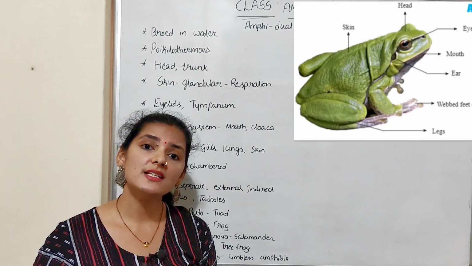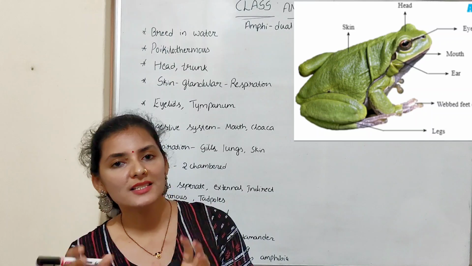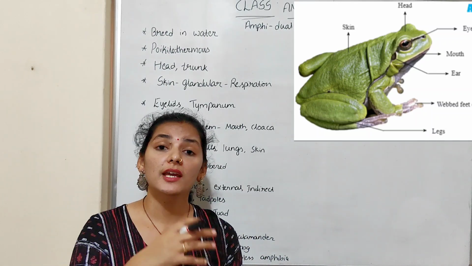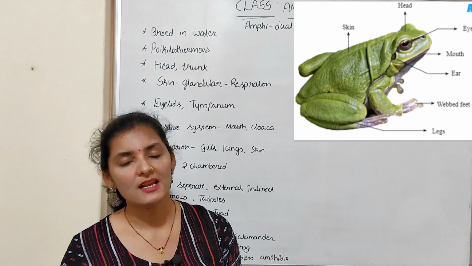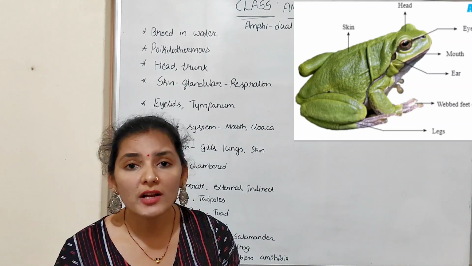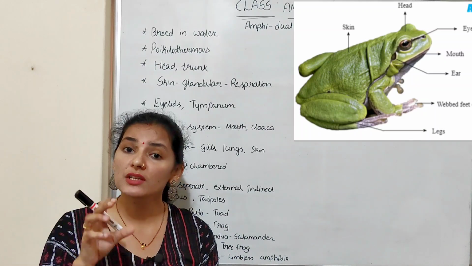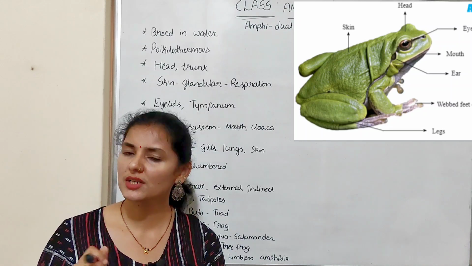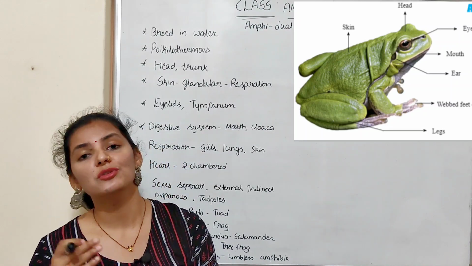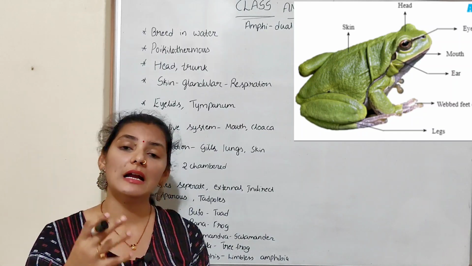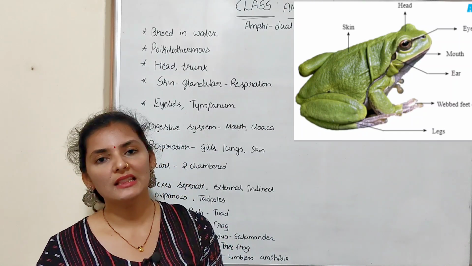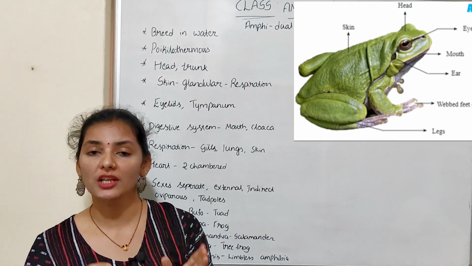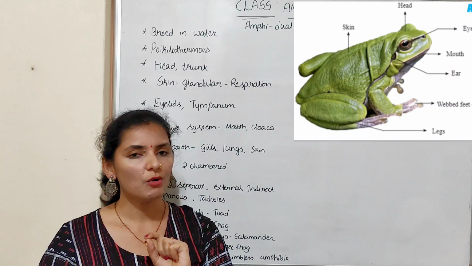The body of this organism is covered by glandular skin. Glandular skin means skin consisting of many glands. So they have highly glandular skin, because of which the skin is moist and slimy. Because of this moist and slimy skin, they show cutaneous respiration. What do you mean by cutaneous respiration? They can respire through the skin. So these organisms have glandular skin, because of which the skin is moist and slimy, due to which they respire through the skin, or they show cutaneous respiration, which is very important.